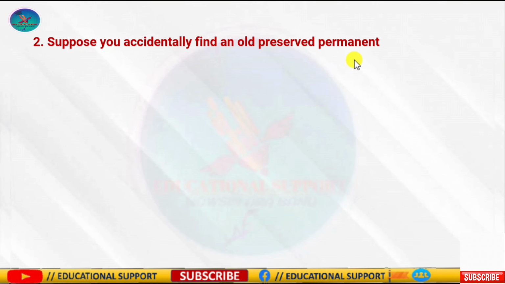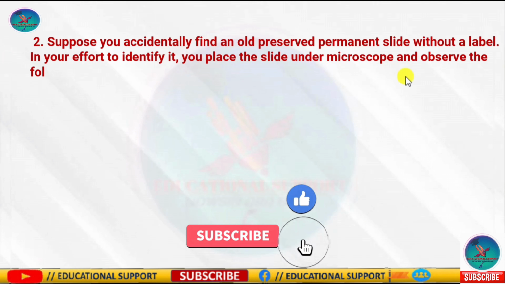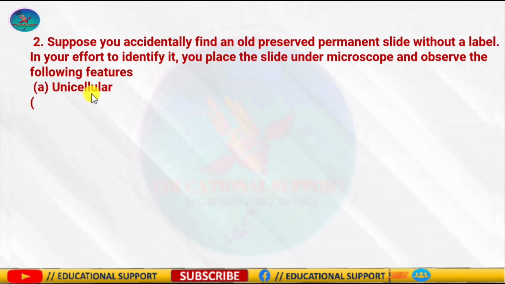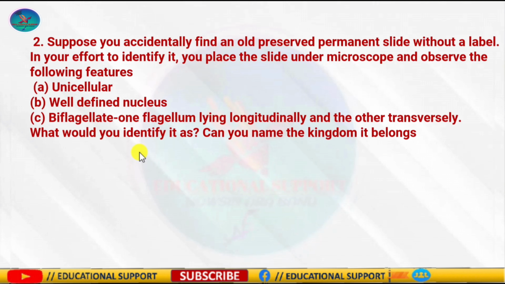Question number 2: Suppose you accidentally find an old preserved permanent slide without a label. In your effort to identify it, you place the slide under a microscope and observe the following features: unicellular, well-defined nucleus, biflagellate, one flagellum lying longitudinally and the other transversely. What would you identify it as, and can you name the kingdom it belongs to?